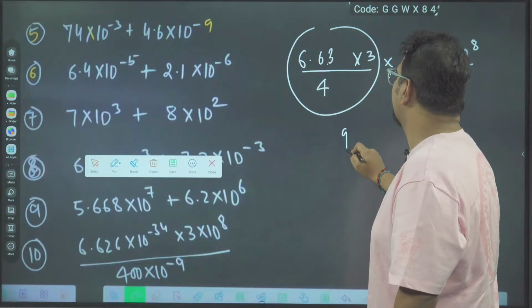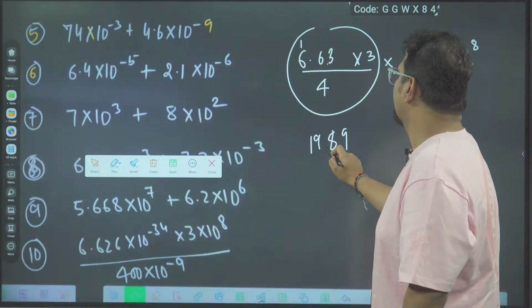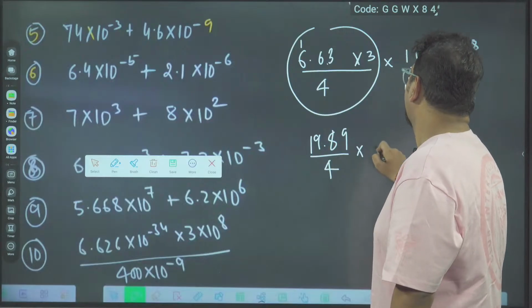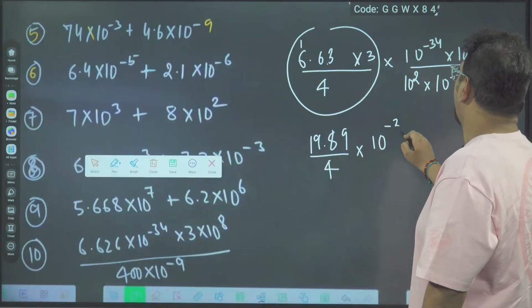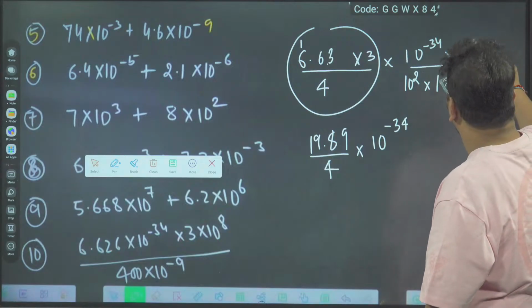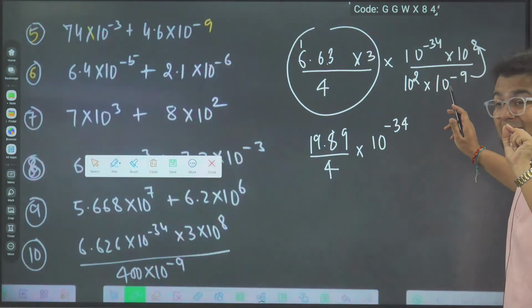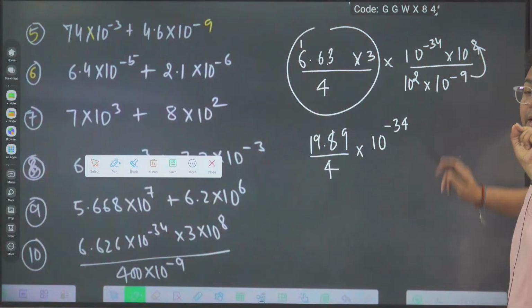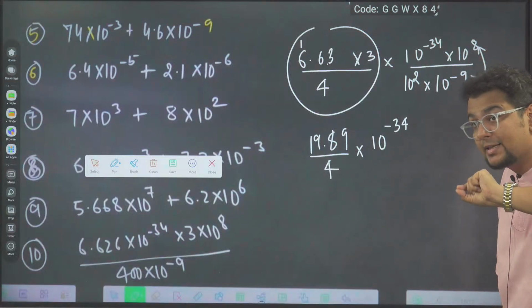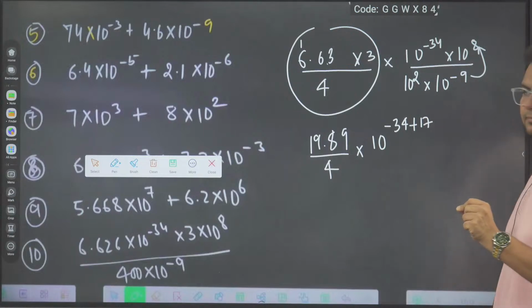Now 6.626 into 3, roughly I can take it as 6.63. So 3 3s are 9, 6 3s are 18, carry 1, 18 and 1, 19. 19.89 by 4 into 10 to the power minus 34. Minus 9 goes up and becomes plus 9. Plus 9 plus 8 will be 17, so plus 17.